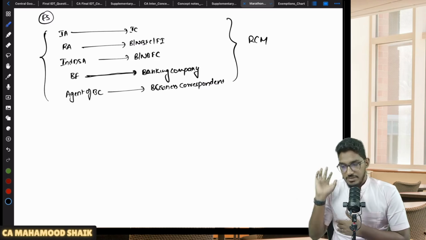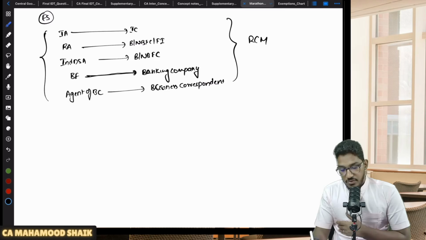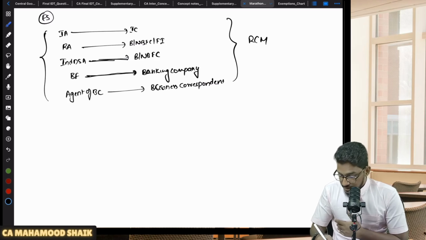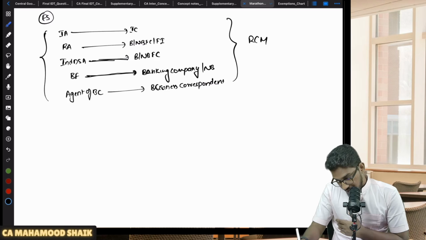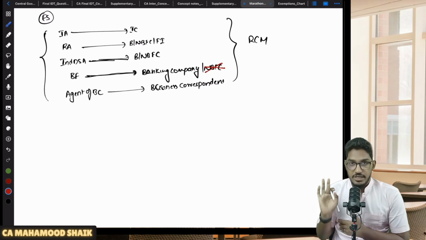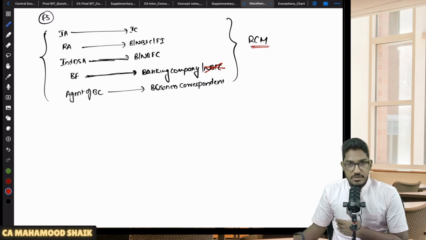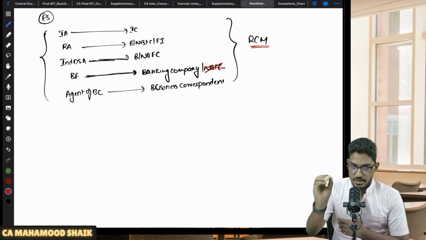Okay, clear? So one more last time I'm revising. Insurance agent providing services to insurance company, recovery agent providing services to banks or NBFCs or financial institutions, individual direct selling agent providing services to banks or NBFCs, a business facilitator providing services to banking company only. Here NBFC is not covered. Let me write and strike it off. So here they did not say NBFC, only services provided to banking company by the business facilitator will get covered under RCM, and services provided by agent of business correspondent to a business correspondent. So these are the bunch of financial services which will get covered under RCM.